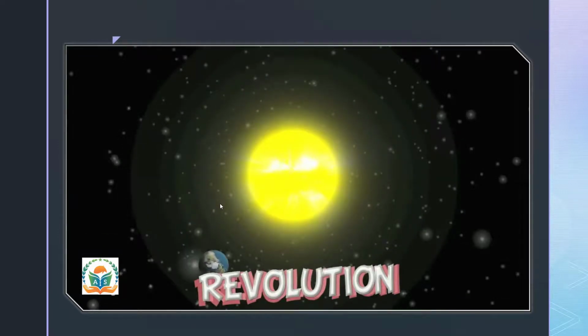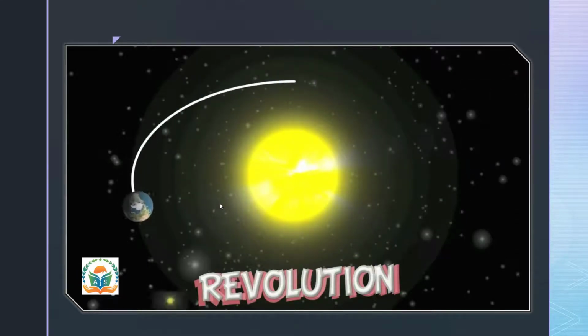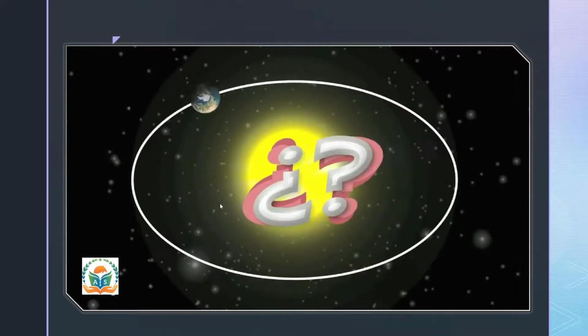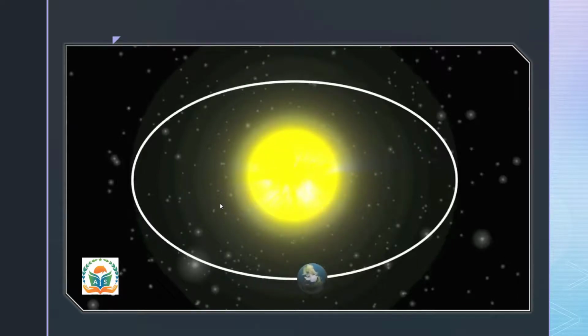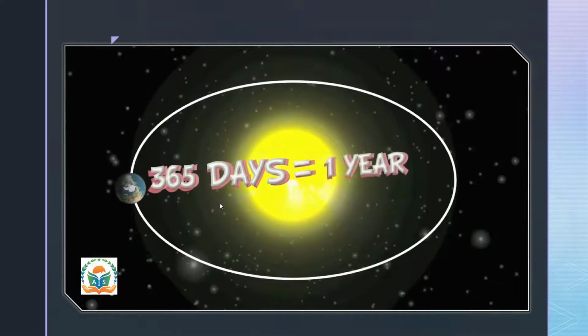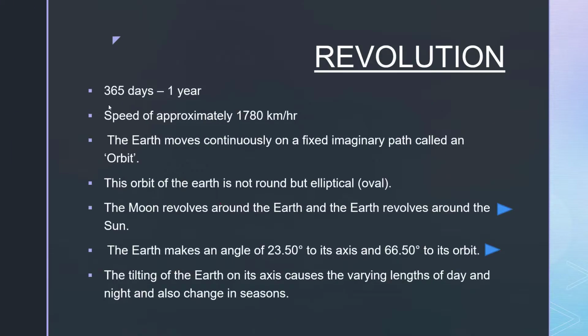That might sound a little strange, but if you look, you'll see it's simply the journey that the Earth makes around the Sun. Do you know how long it takes the Earth to make a complete revolution around the Sun? Well, it takes 365 days. Exactly one. Earth takes 365 days to complete one revolution, and this time period is called a year, and it revolves around the Sun at a speed of approximately 1780 km per hour.